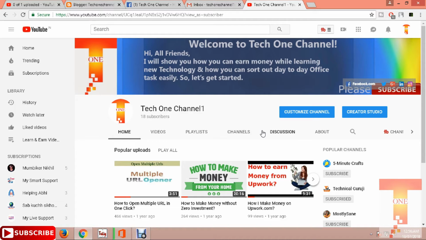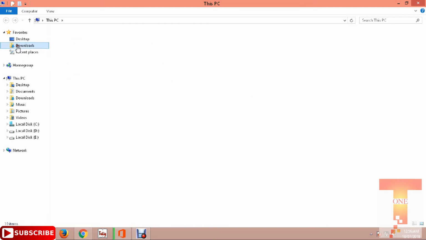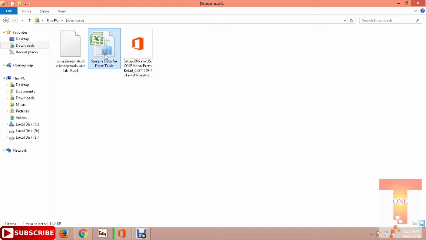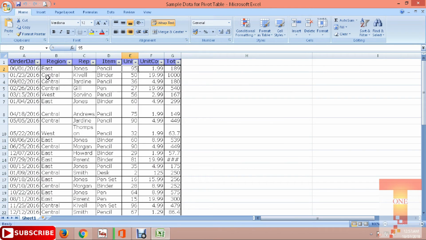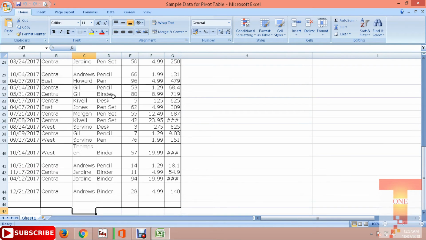So before wasting any further time, let me show you how to use a pivot table in Excel. We'll be using data that I have. This is the sample data I will be using for the pivot table. In this table I have order date, region, then representative, then item, then units, how many units there are, then the cost of the unit and the price of the item. So I have a total of 44 items.